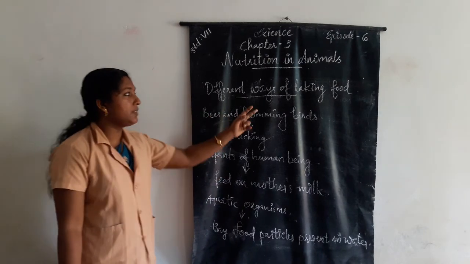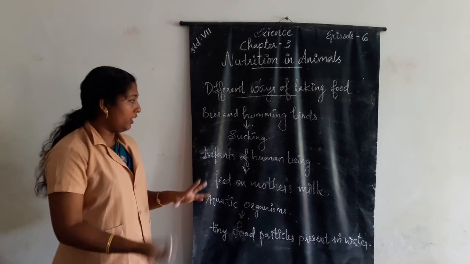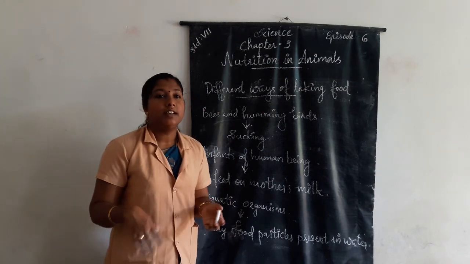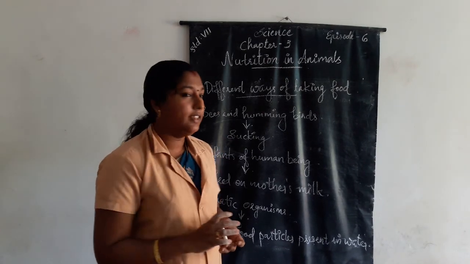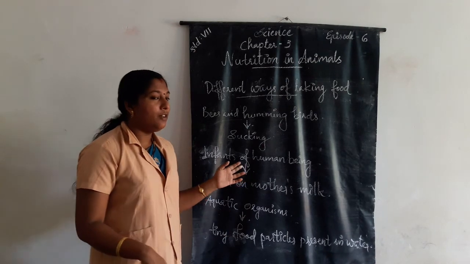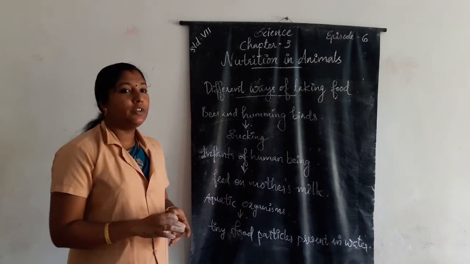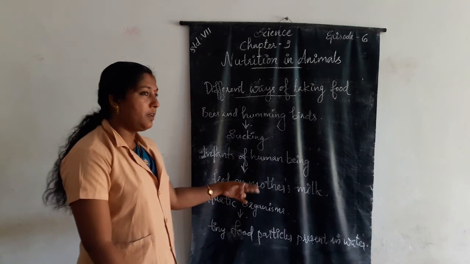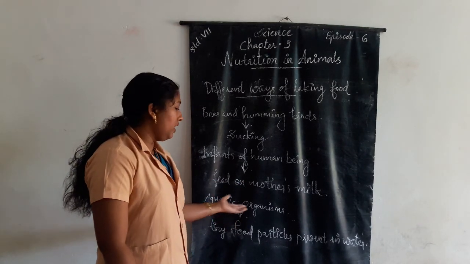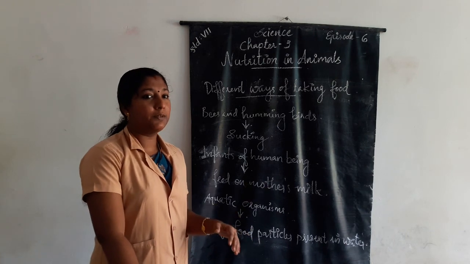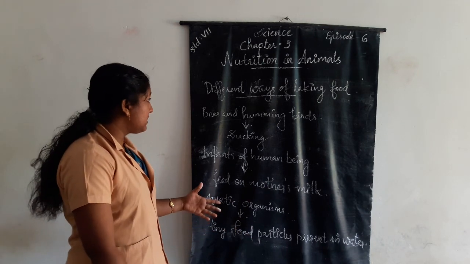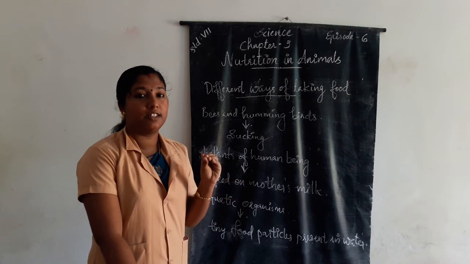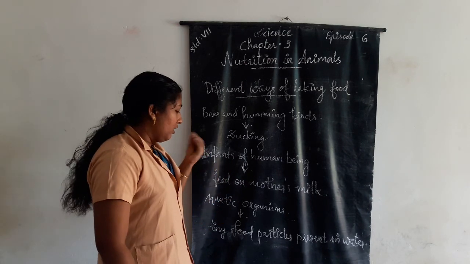Once again, different ways of taking food by different organisms. For example, bees and hummingbirds suck the nectar from plants. Another example, infants of human beings and many other organisms feed on mother's milk. Then another example is aquatic organisms, which take food by filtering the tiny food particles present in water and feeding on them.